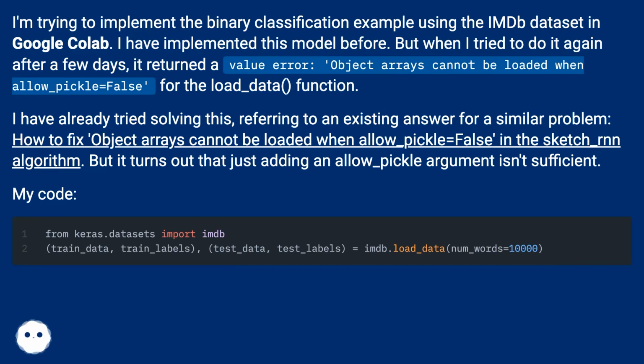I have already tried solving this, referring to an existing answer for a similar problem, how to fix "object arrays cannot be loaded when allow_pickle equals false" in the sketch_rnn algorithm. But it turns out that just adding an allow_pickle argument isn't sufficient. My code. The error.